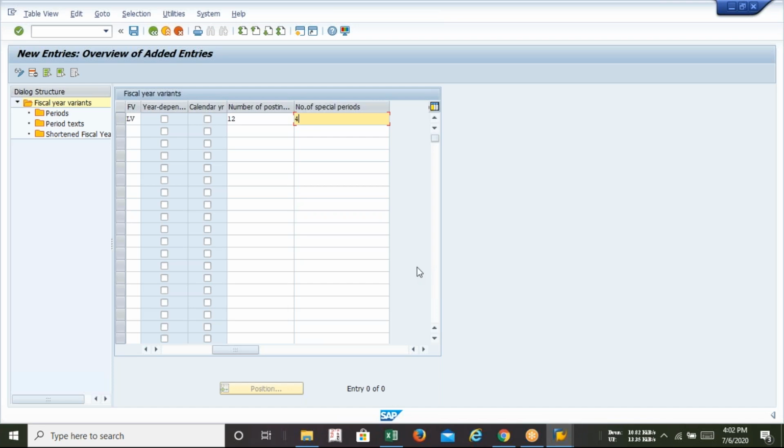Now, sir, what is the meaning of special period? Sir, nowadays I can explain it very well because right now we are witnessing it in the market. Sir, can you repeat again? Ma'am, let me finish first, then I will repeat it again. Try to stay with us, ma'am, because it's step by step. First let me finish the entire thing, and I'll repeat it again after a while. Okay. So, what is the meaning of special period?